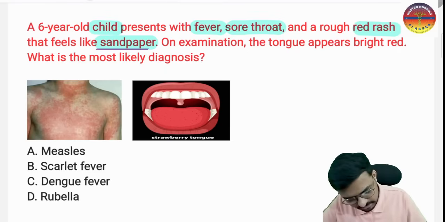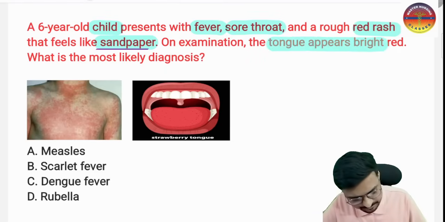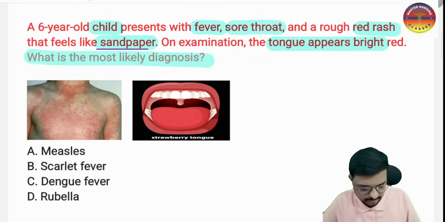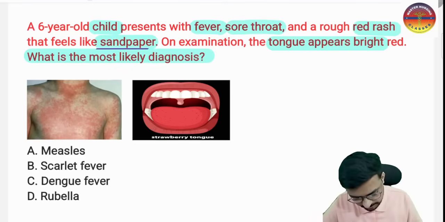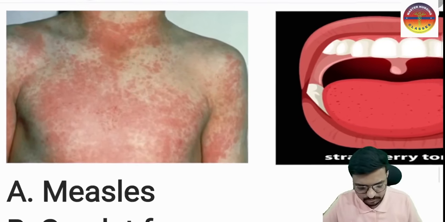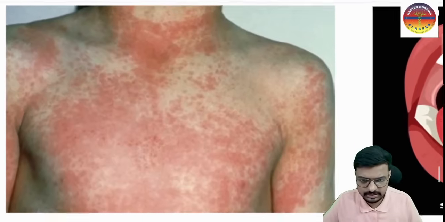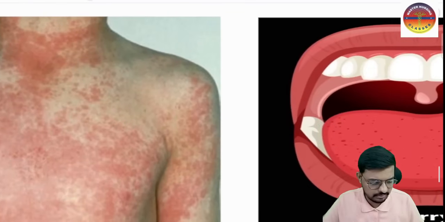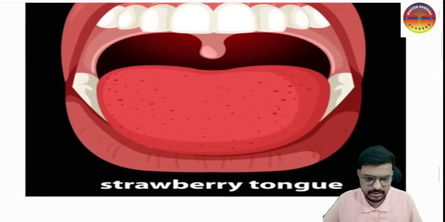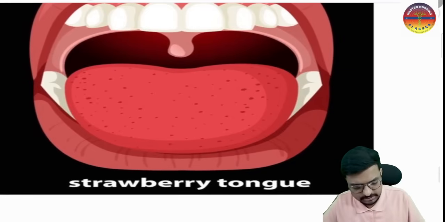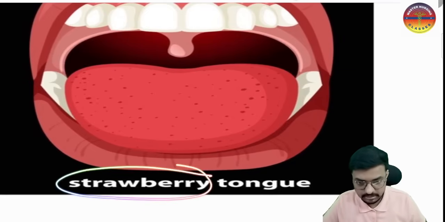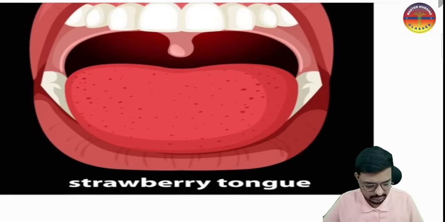You know, this much alone means you can put the answer. On examination, the tongue is appearing bright red. What is the most likely diagnosis? Here you can see the sandpaper-like rashes we have, and whenever you see a tongue which is completely red, we can call this the strawberry tongue, right? Yes.